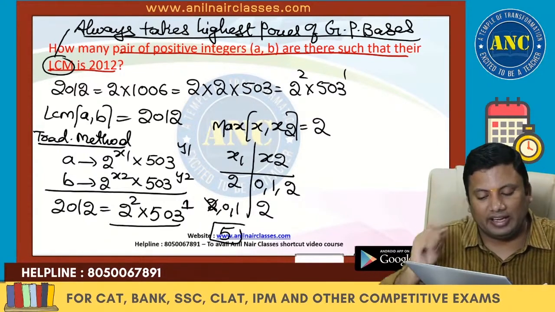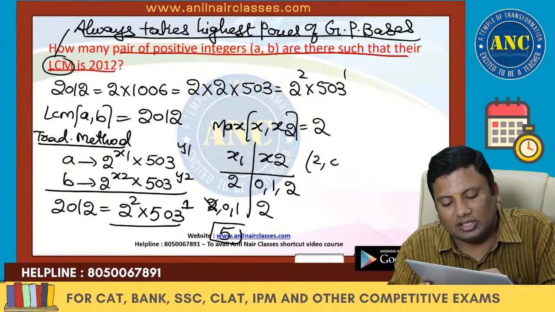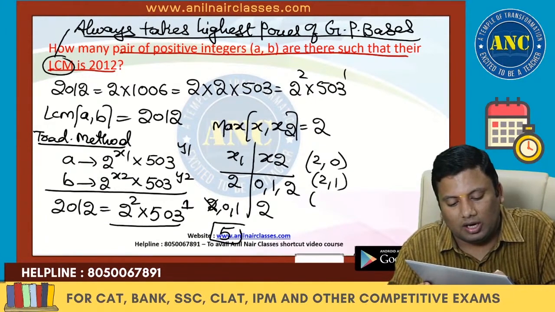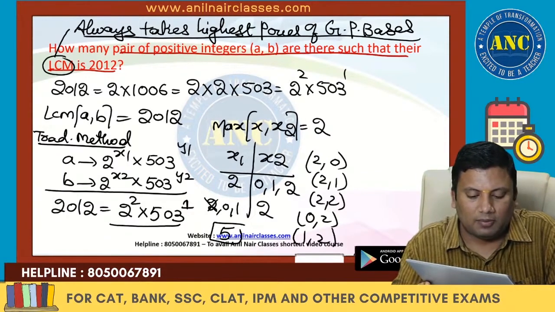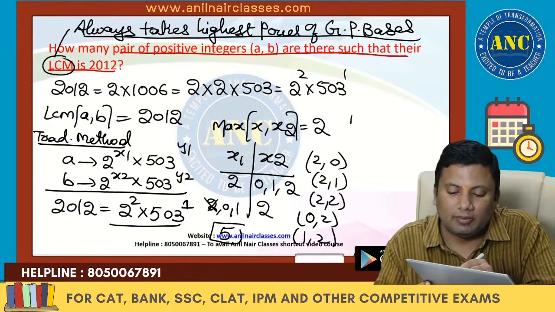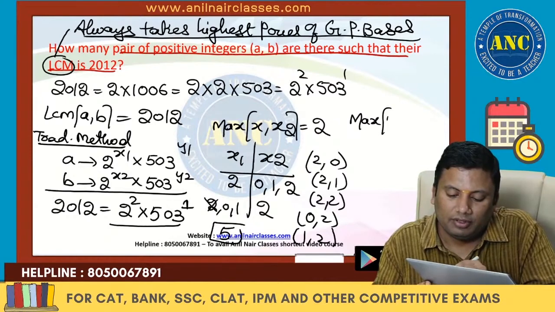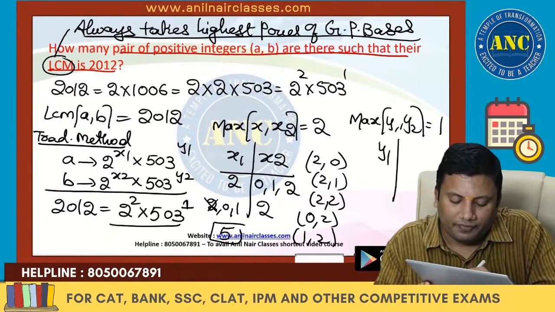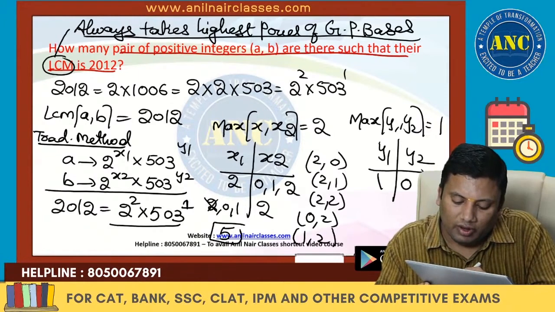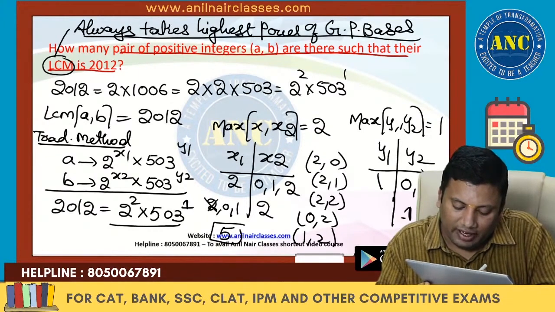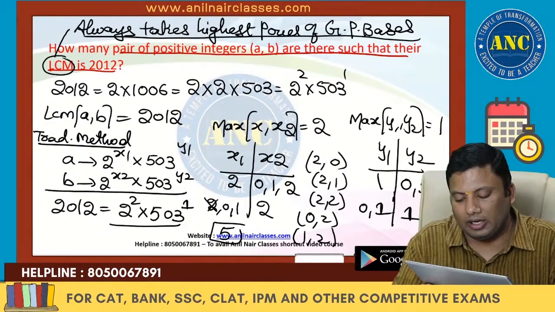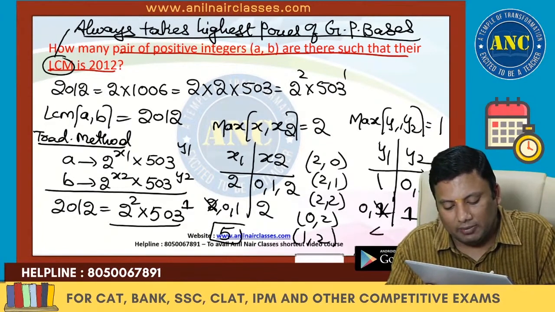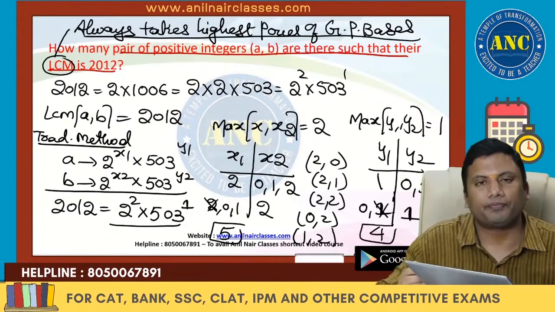So it is 5 cases. What are the 5 cases? 2 comma 0, 2 comma 1, 2 comma 2, 0 comma 2 and 1 comma 2. I hope it is clear. Similarly, maximum of y1 and y2 is 1. So if y1 is 1, y2 is 0 and 1. If y2 is 1, y1 is 0 and 1. So 1 comma 1 is eliminated as a repeat, giving 3 cases. Total: 5 into 3.